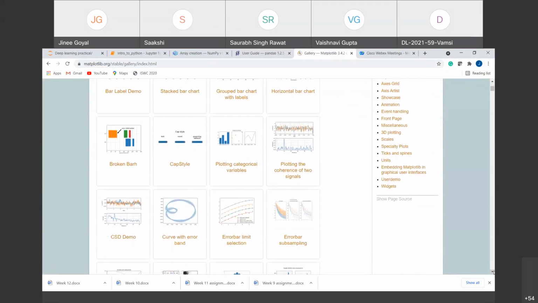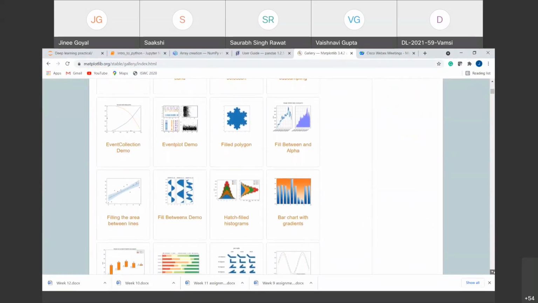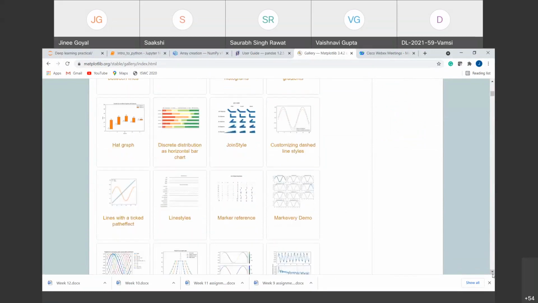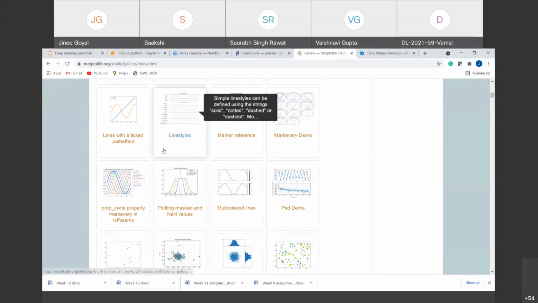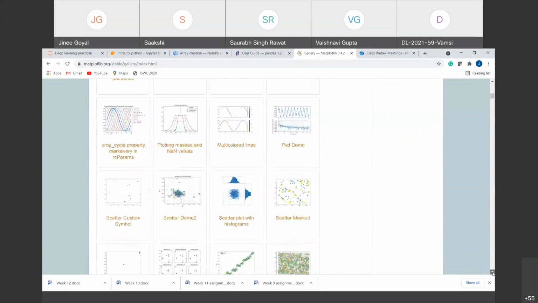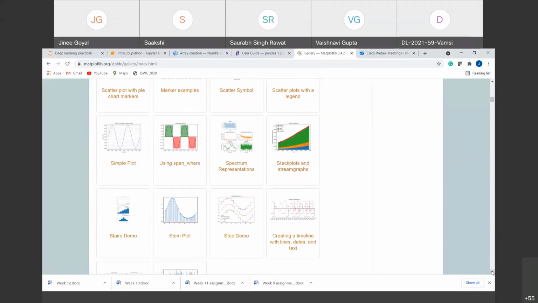And if you come down, there is a bar graph with gradients, there is a hat graph. The normal graph that we use is line graphs. We have different types of lines. Like for example, I want a dotted line, a very thick line, a very thin line. You can have all these functions from here, right? We can have scatter plots. These are the scatter plots that we can have. We can have pie plots, and a number of other plots.